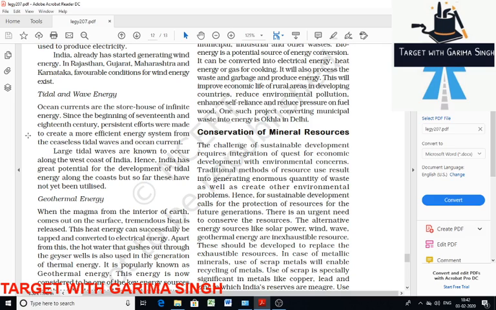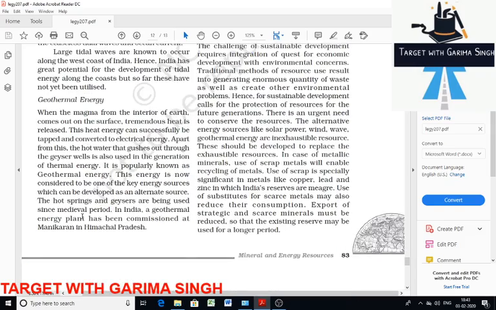Then magma that comes over the Earth's surface releases a vast amount of heat. This heat energy can be converted into electrical energy by tapping it. It is called geothermal energy. Geothermal, when magma comes out and you're tapping it and converting it to electricity, is geothermal energy. So the main sources of this energy are magma, hot springs, and hot geysers. Geothermal energy is gaining importance and can be used as an alternative to conventional energy. In India, at Manikaran, Himachal Pradesh, a geothermal energy plant has been commissioned.